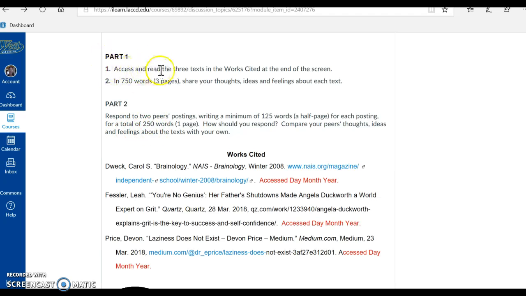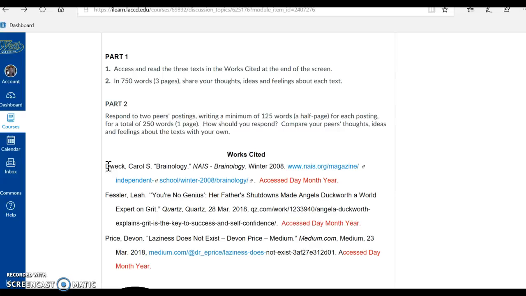Part 1, access and read the 3 texts in the works cited at the end of the screen. So here is a works cited here. We have 3 works. Right here you have URL addresses to these works that you can click on to access the works. If that doesn't work, go ahead and type in the name of the author and the article, and you'll be able to pull up the works. And when I say go ahead and type them in, I mean, of course, in a search engine such as Google, go ahead and type in the article title and the author's name, and you'll be able to pull up the works.